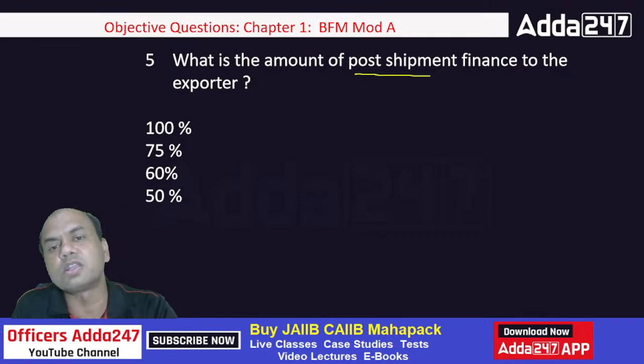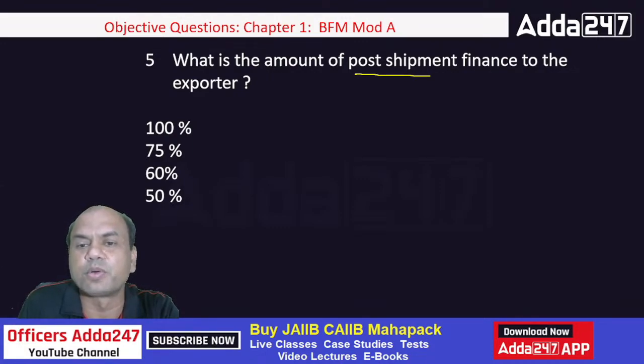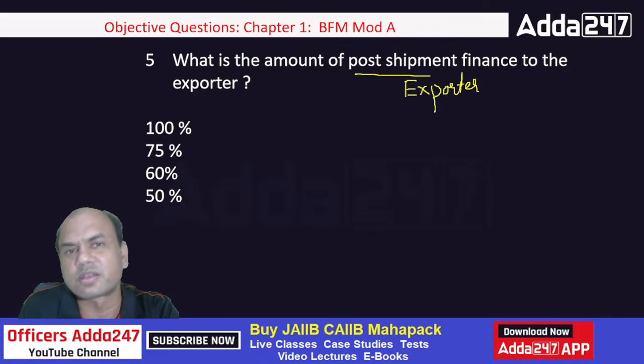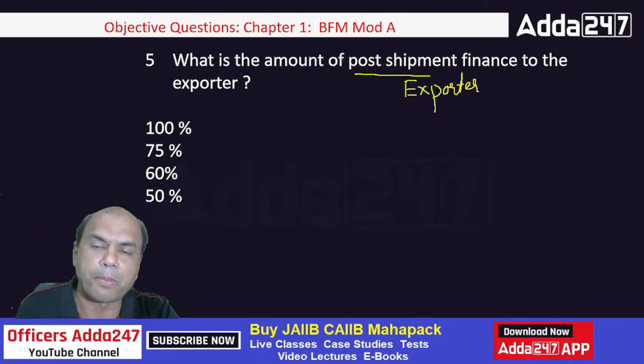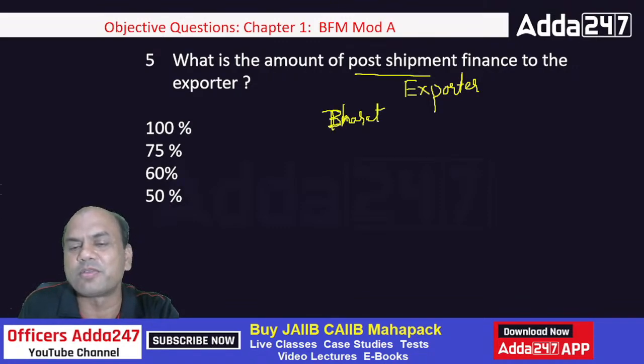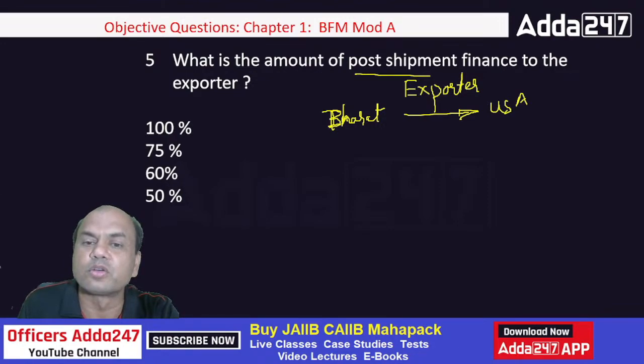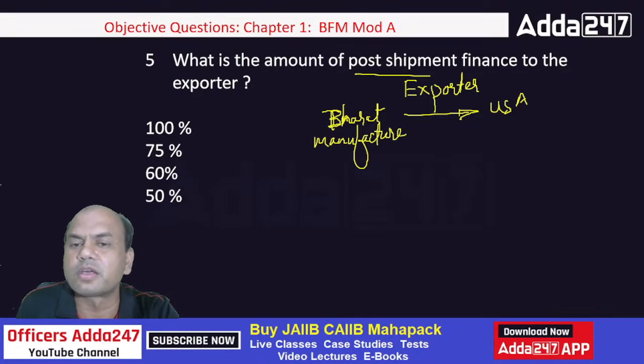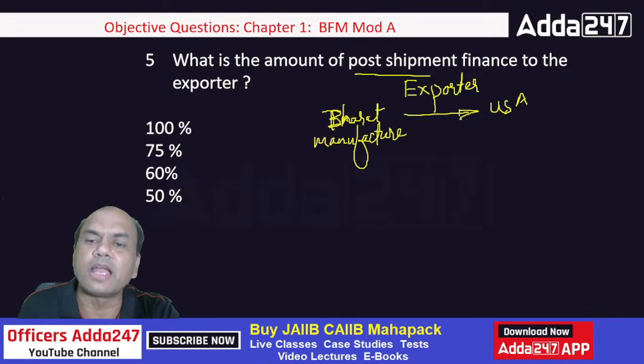See here, these are all the finances for exports. An exporter will get an order. What is the exporter? Exporter means the one who is preparing the goods in India and selling them abroad, right? Bharat manufacture and sending it to USA. So in that case, this is known as the exporter.